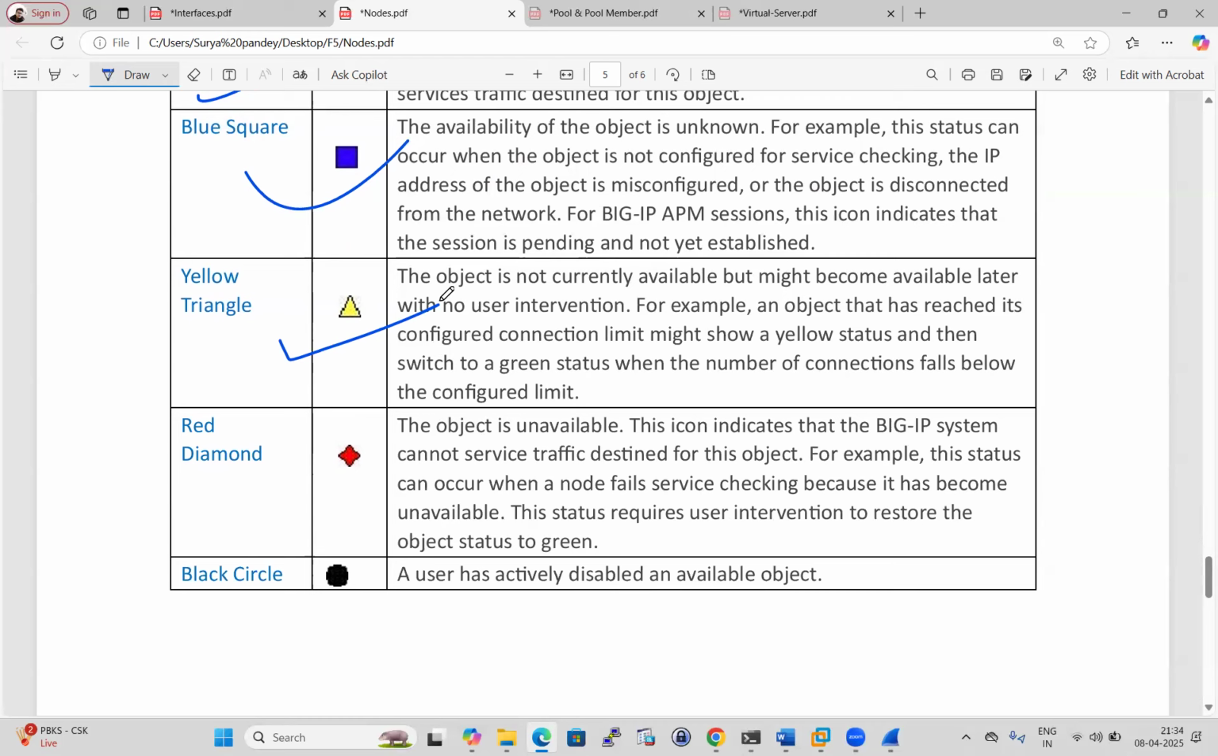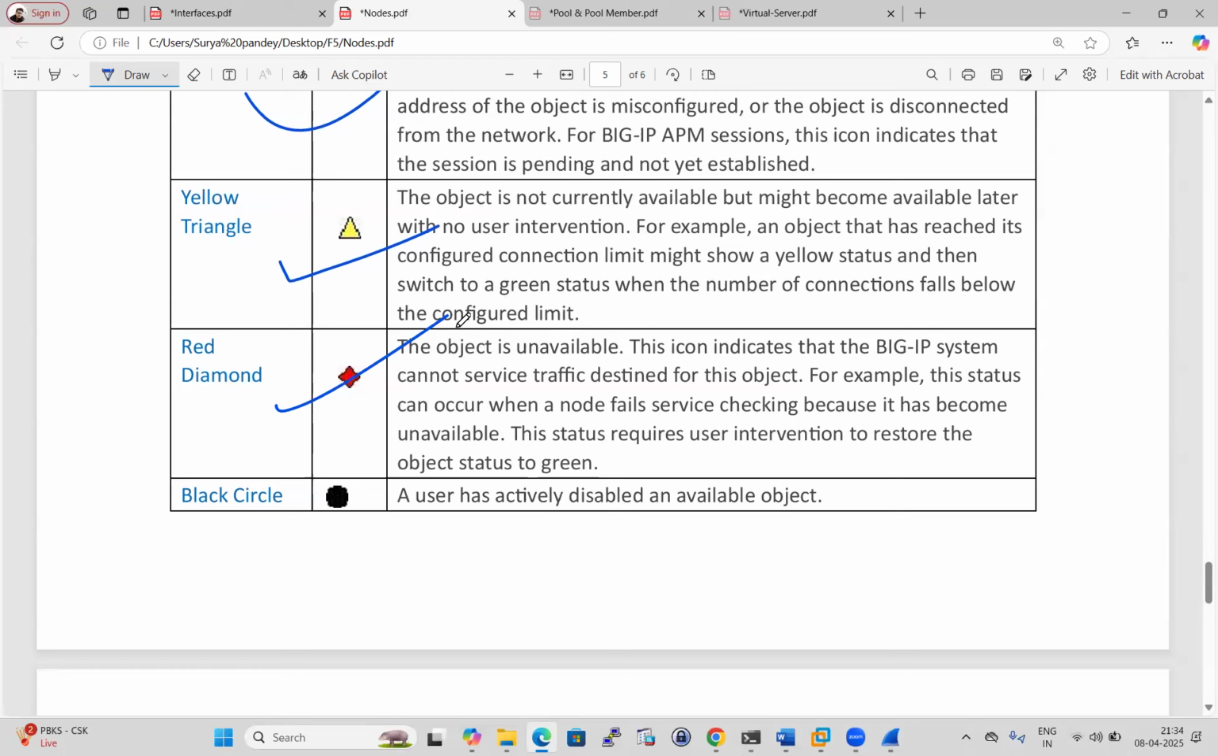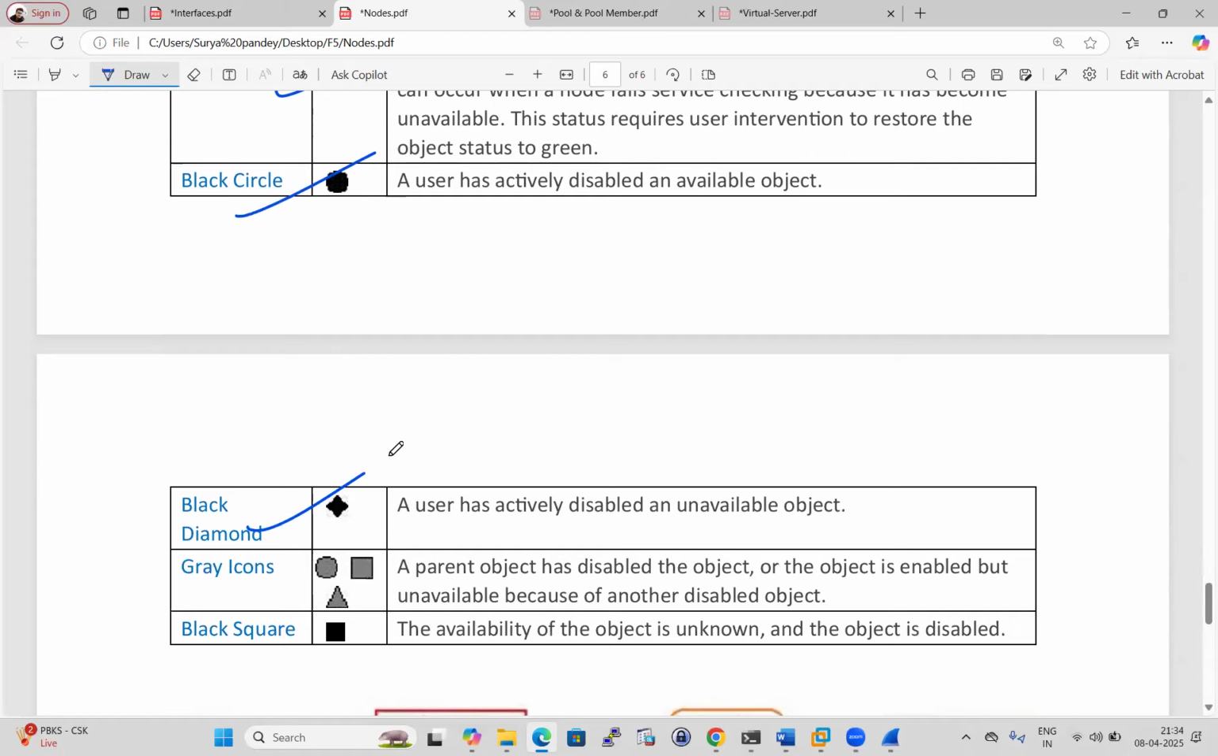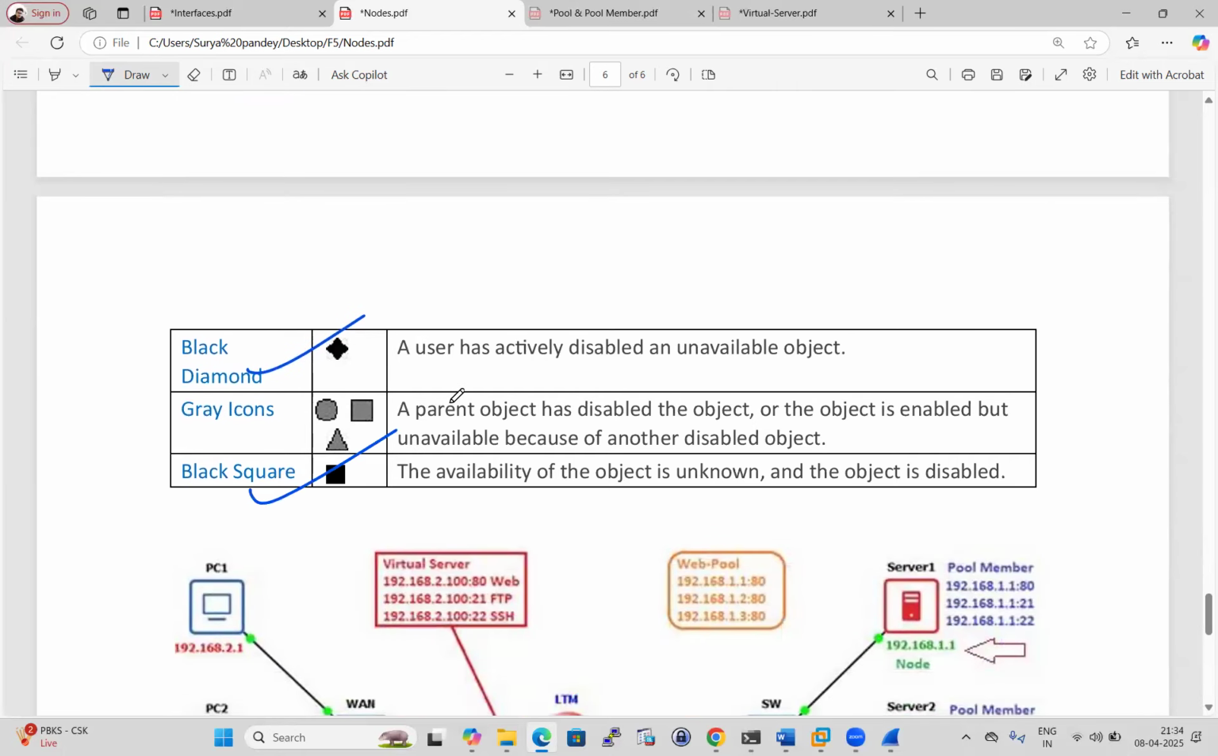This is how we can modify things at the F5 level to keep our backend server stable. It depends upon the capacity, and accordingly we can make modifications at the F5 level. If you see a red diamond, it is unavailable. It is down. Maybe someone has manually taken it down, or it is down by itself, maybe because of a power cable issue or other stuff, maybe a hardware issue. The black circle, black diamond and black square I have already mentioned.